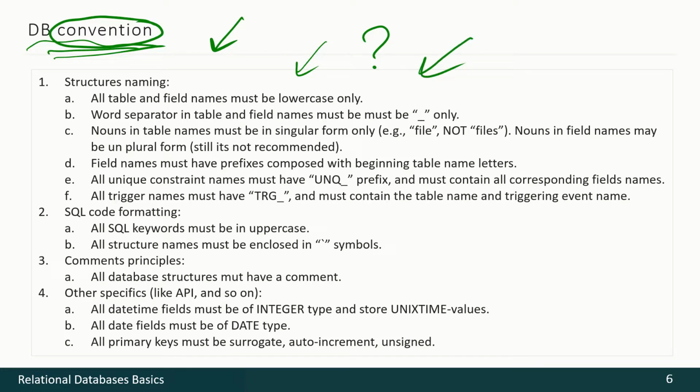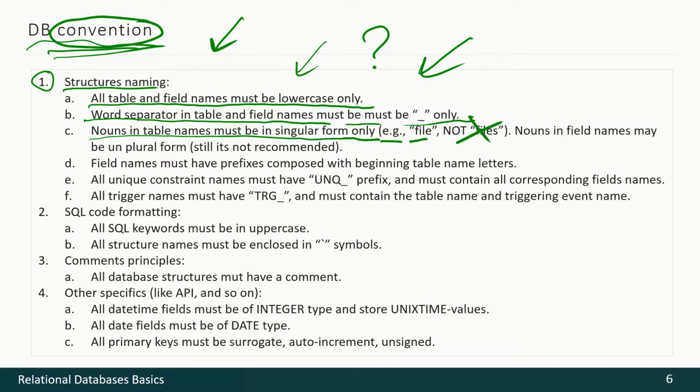So here we have convention 4. Structures naming. All table and field names must be lowercase only. Word separator in table and field names must be the underscore only. Nouns in table names must be in singular form only. Exempli gratia, file but not files. Nouns in field names may be in plural form, still it's not recommended.